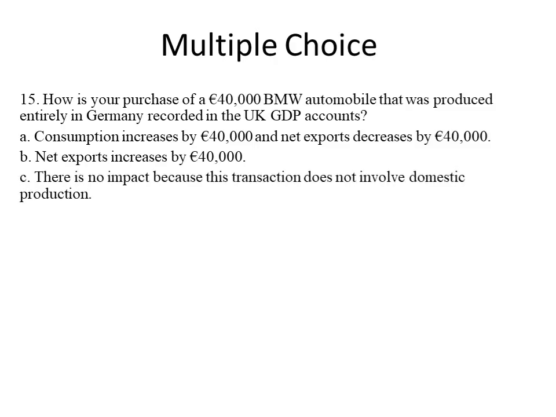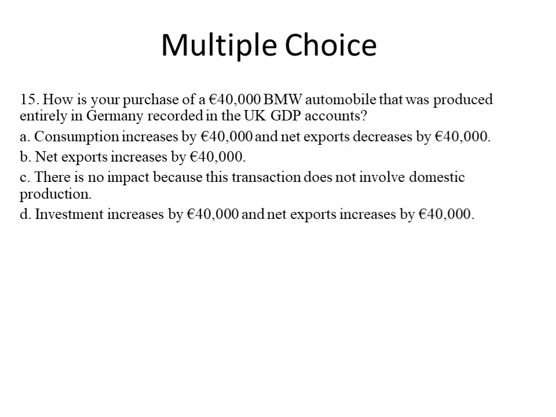D. There is no impact because this transaction does not involve domestic production. E. Investment increased by 14,000. The answer is that net export decreased by 14,000, because if you import, net export decreases, since exports minus imports results in net exports.